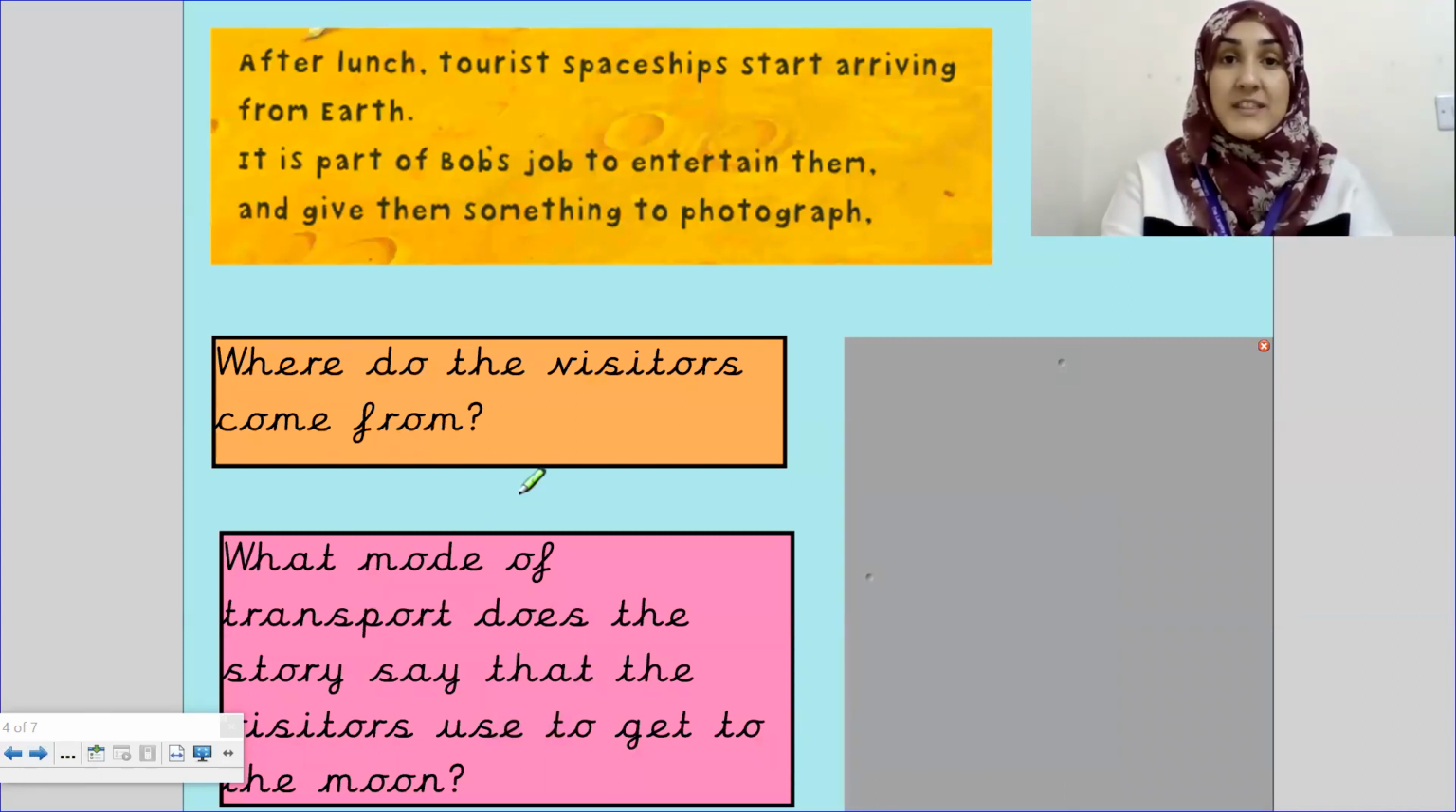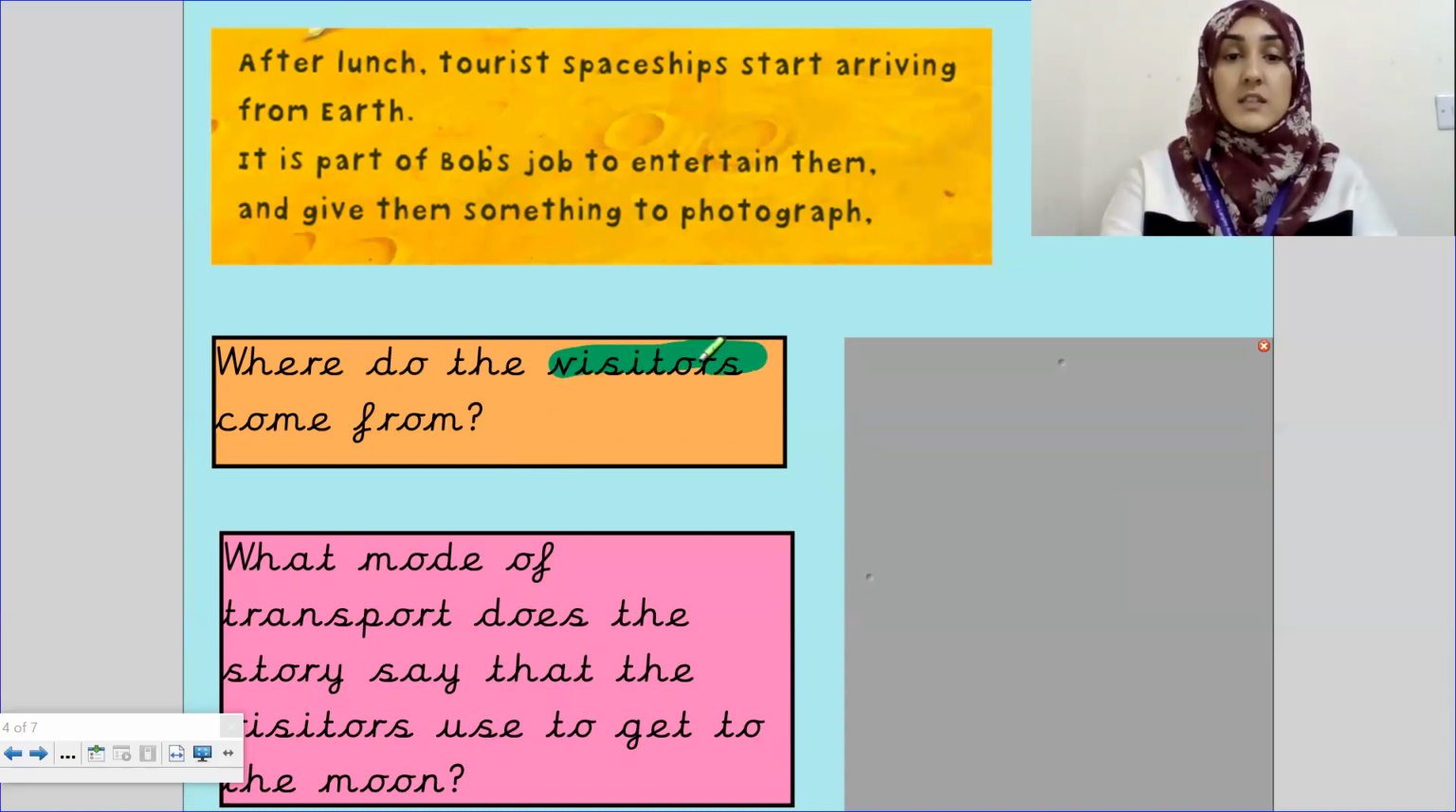Okay, I'm going to now read the next piece of text. After lunch, tourist spaceships start arriving from Earth. So after lunch, tourists sit in the spaceship from the Earth and travel up to the moon, start arriving from Earth. It is part of Bob's job to entertain them and give them something to photograph. Okay, now let's read the question. Where do the visitors come from?